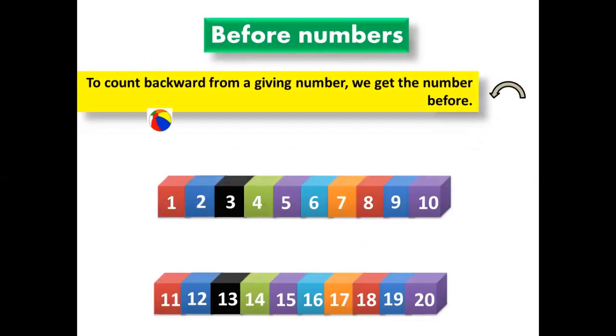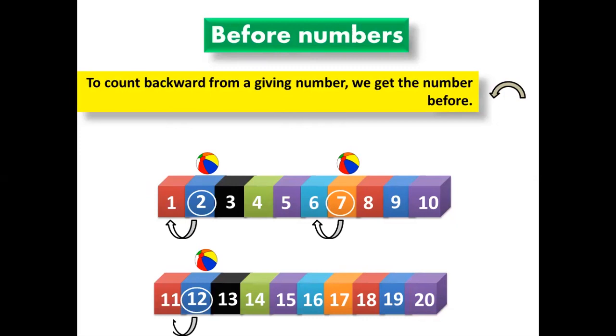Here we have the ball. Here the ball on number 2. Before 2 is 1. Yes. And here the ball on number 7. Here before 7 is 6. And here we can do it as minus, okay? 12. 12 minus 1 is 11, okay?